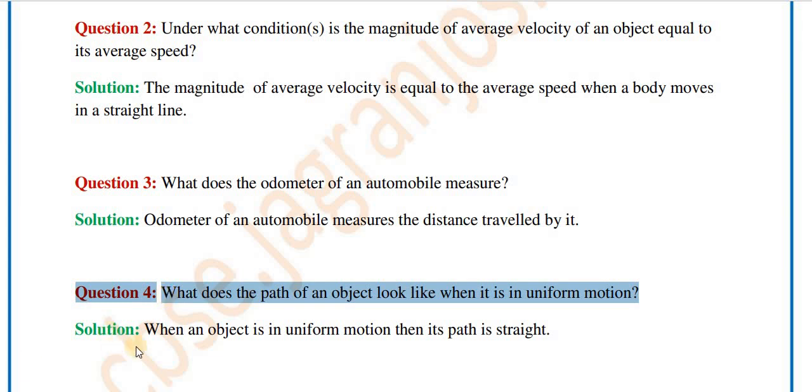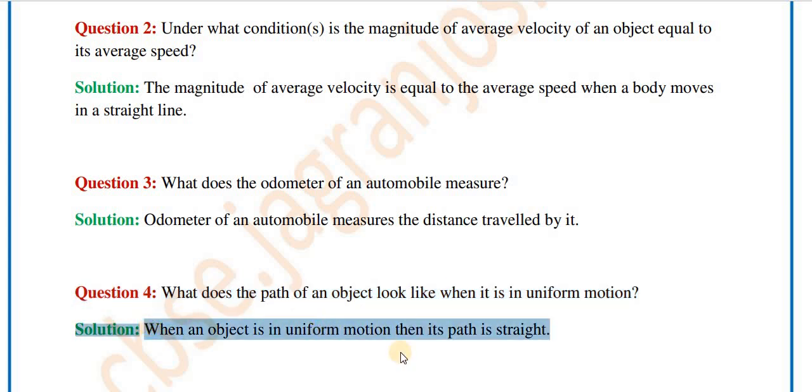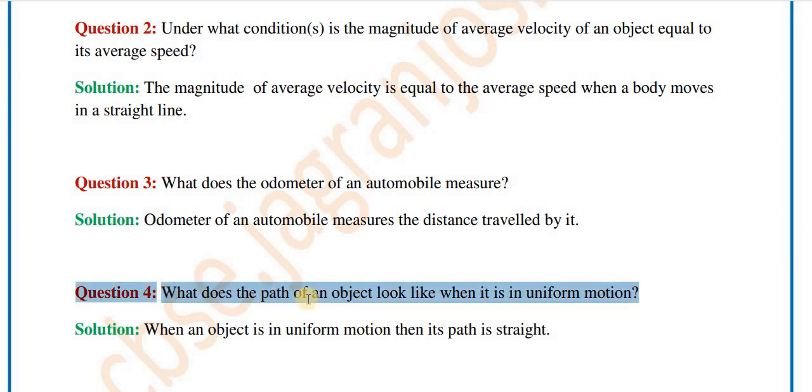So the answer is, when an object is in uniform motion, its path is a straight line. The question here is asking for the path. When uniform motion occurs, the path is a straight line.